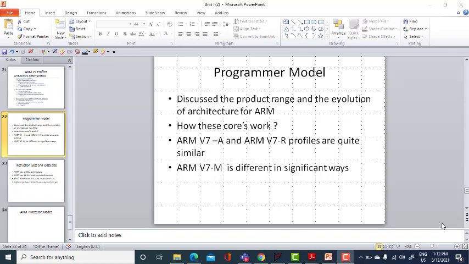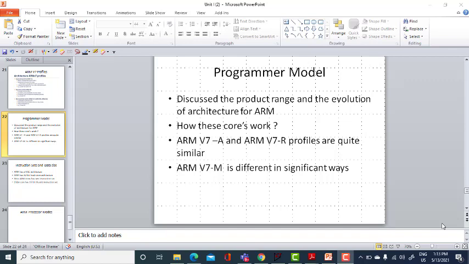Hello everyone. Today we are going to see about the programmer model of the processor. So far we have seen the introduction to ARM processor, what is meant by a RISC processor, and the difference between CISC and RISC processors. We have covered the overview of architecture in the last class, and today's class we are going to discuss the programmer model.